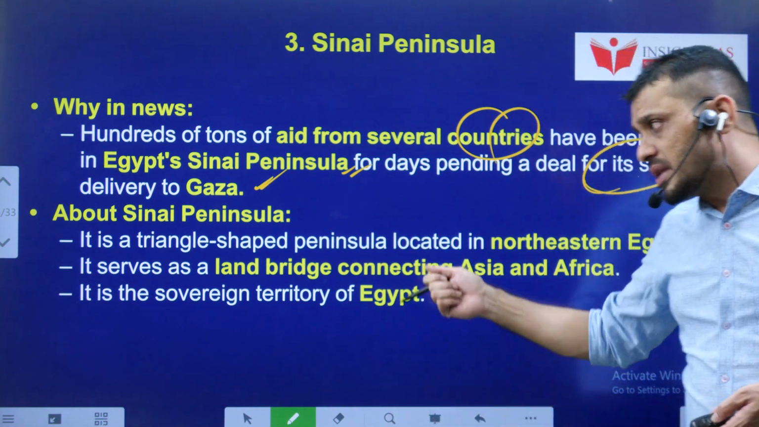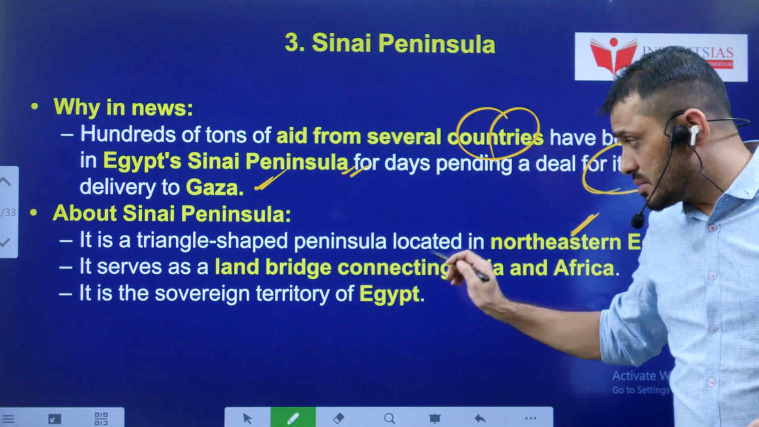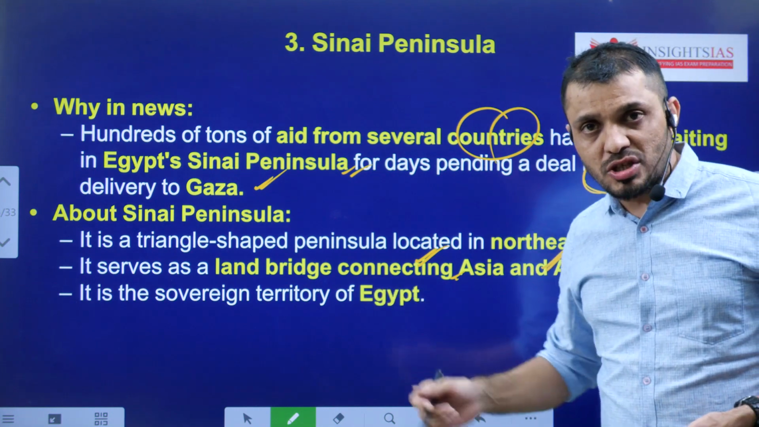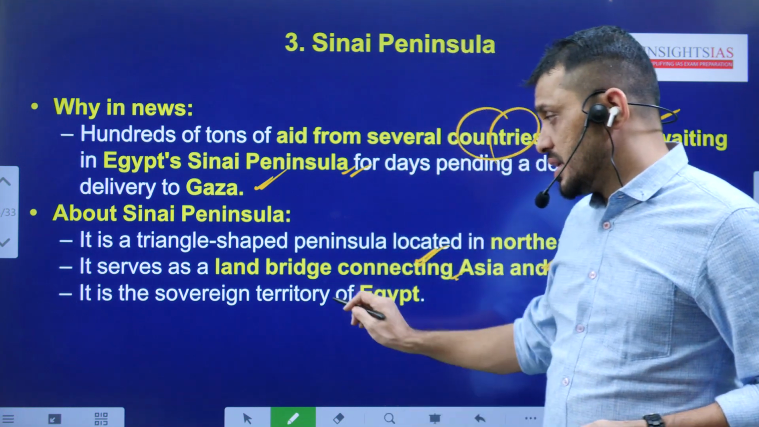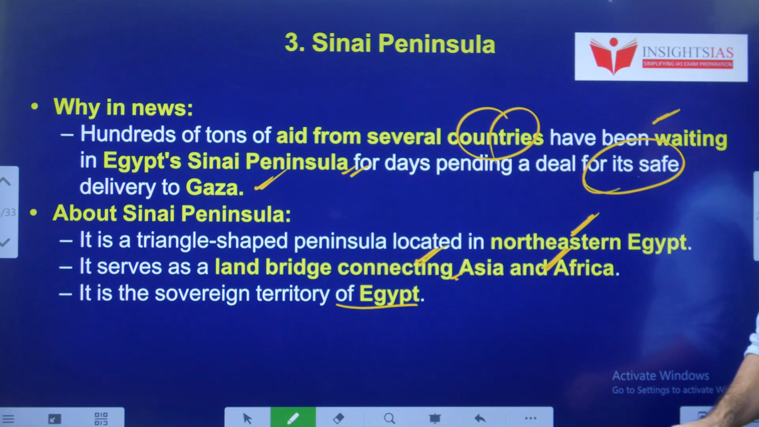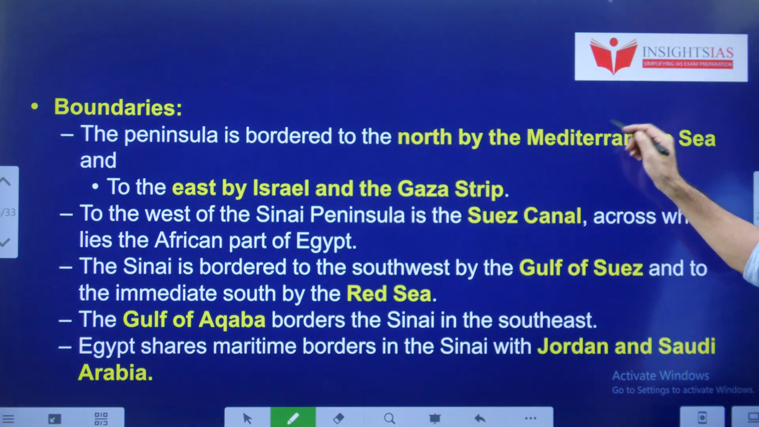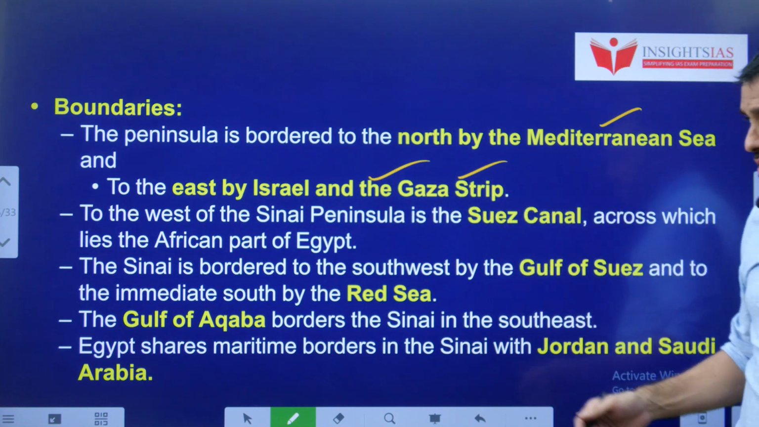Sinai Peninsula is a peninsula located in northeast Egypt. It serves as a land bridge between Asia and Africa. Recently, our Prime Minister visited Egypt as well. He has been conferred with the Order of the Nile Award as well. It is a sovereign territory of Egypt. Boundaries: to the north of this peninsula, the Mediterranean Sea, to the east, Israel and the Gaza Strip, and to the west